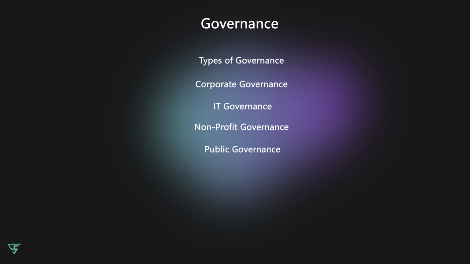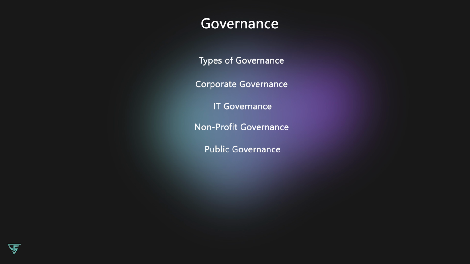Why does governance matter? Governance matters because it provides the structure and discipline needed to run organizations effectively and ethically. It helps prevent conflicts of interest, mismanagement, and fraud. Additionally, it ensures that organizations remain compliant with laws and regulations.